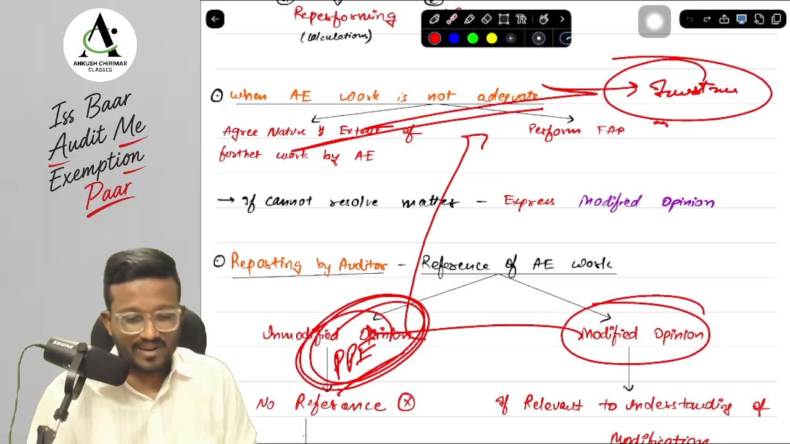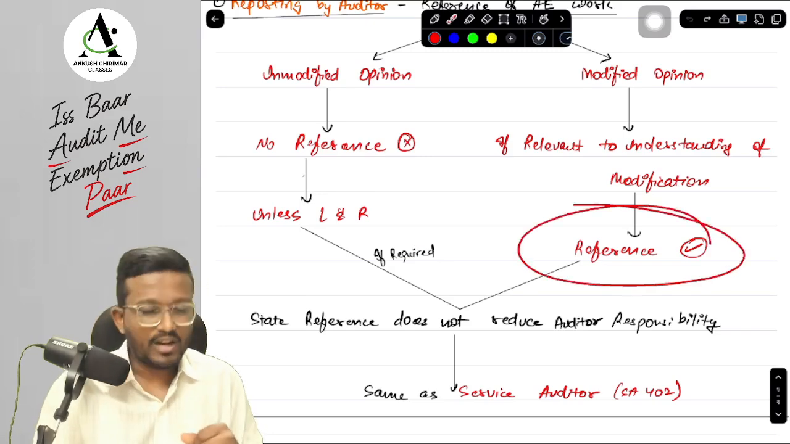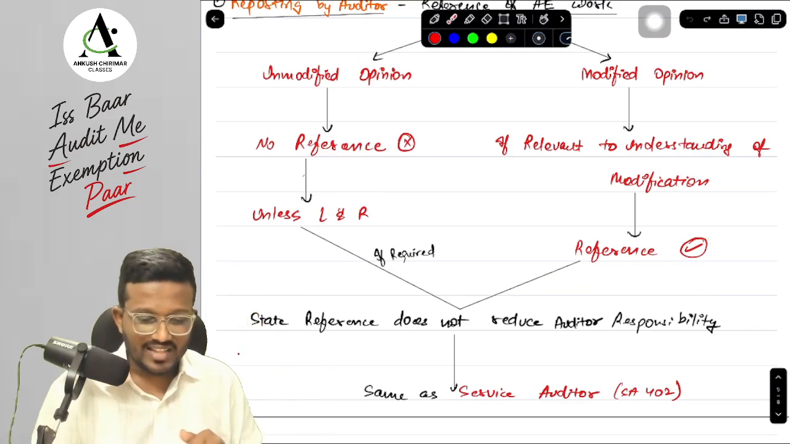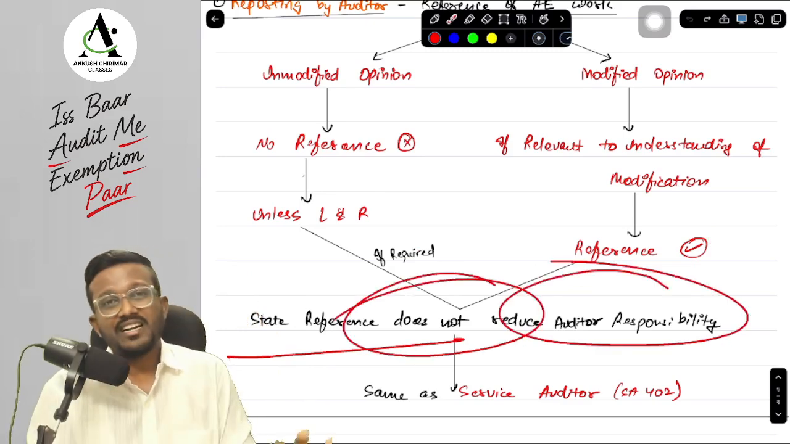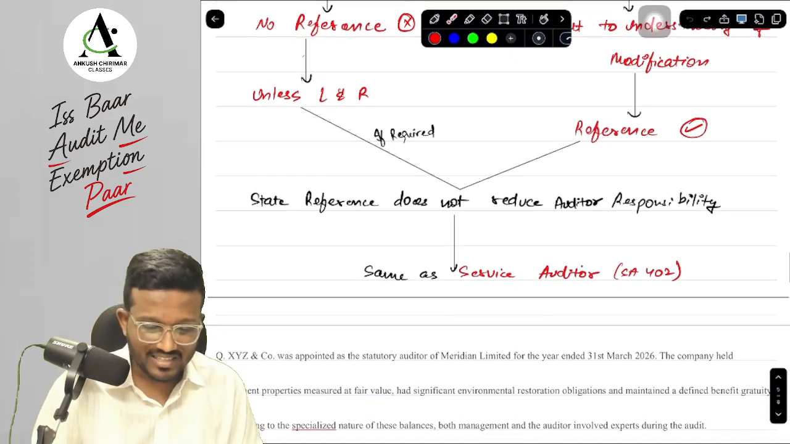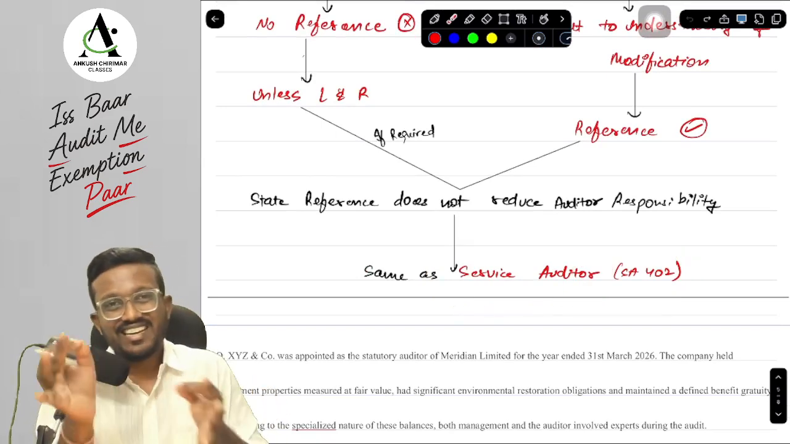Okay. Yes, sir, this is very important. Now, in both the cases, suppose law and regulation requires you to give a reference, or you are voluntarily giving a reference, in both the cases you have to write in the auditor's report that this reference does not reduce your responsibility. You are solely responsible for the opinion that you are giving. And this is the same thing that we will be discussing for the in-service auditor as well, when we will be discussing SA 402 with SAE 3402.